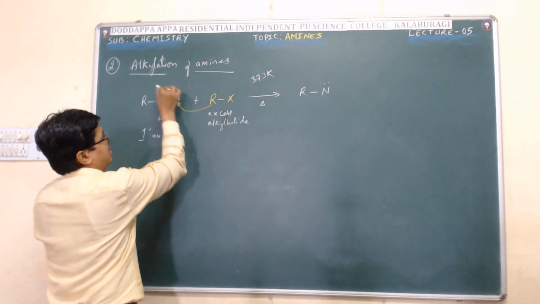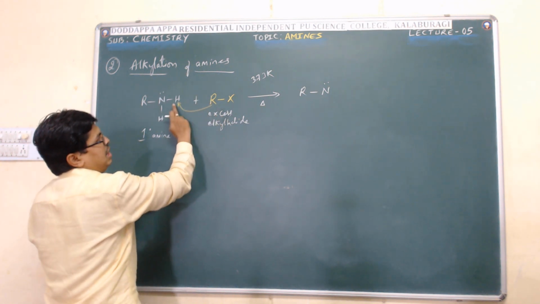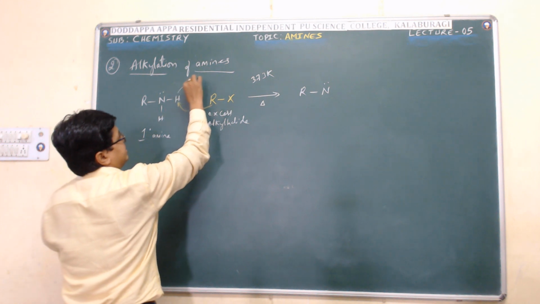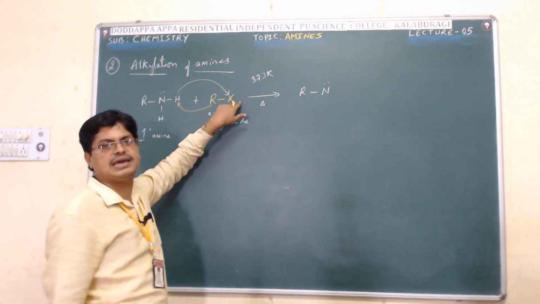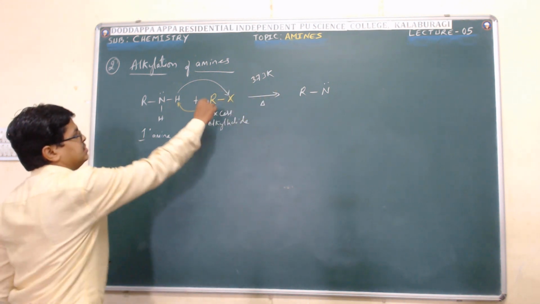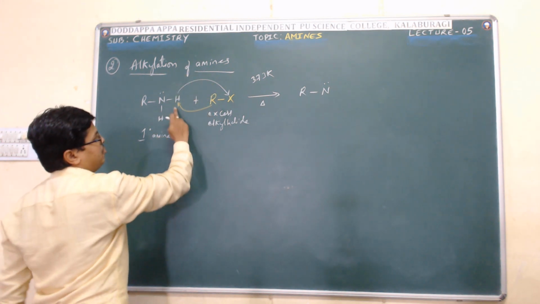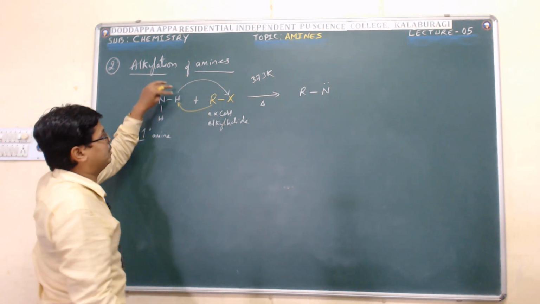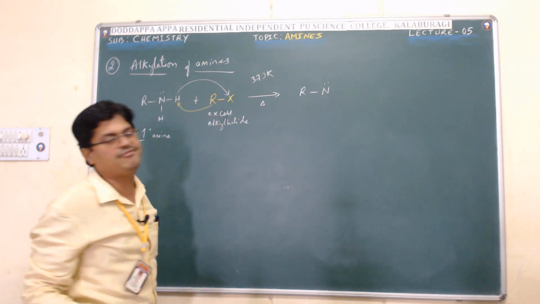The hydrogen of the amine is replaced by alkyl group. In turn, this hydrogen reacts with halide X to form hydrogen halide. The substitution of the hydrogen by the alkyl group takes place. This is called alkylation of amines.